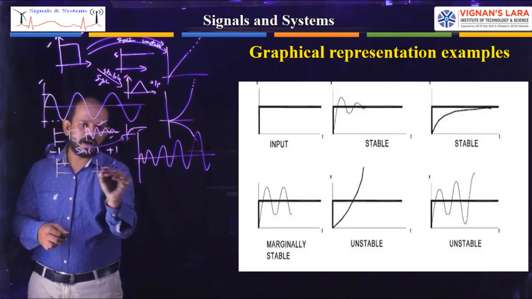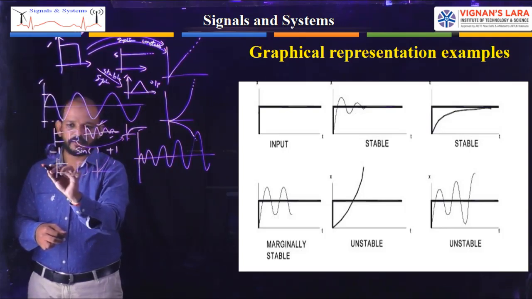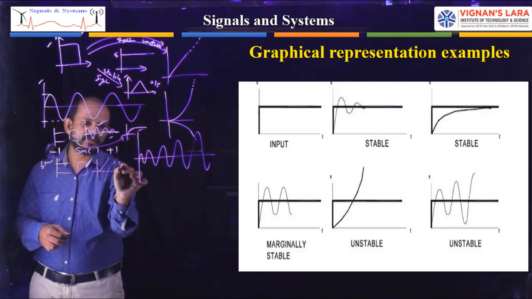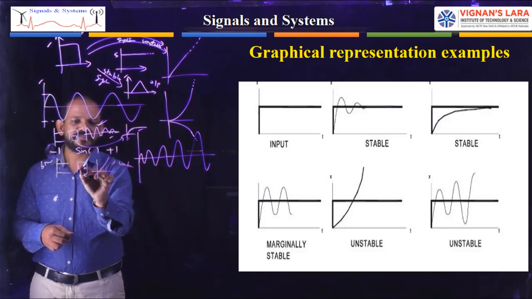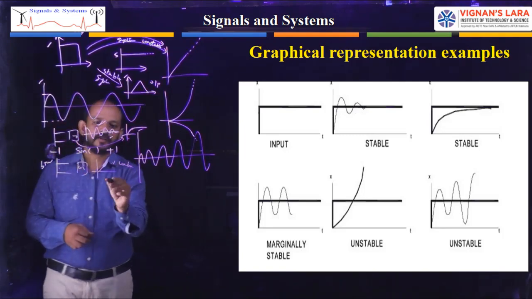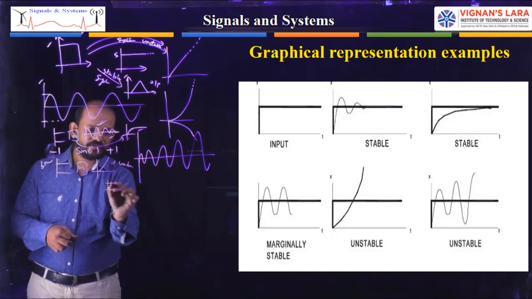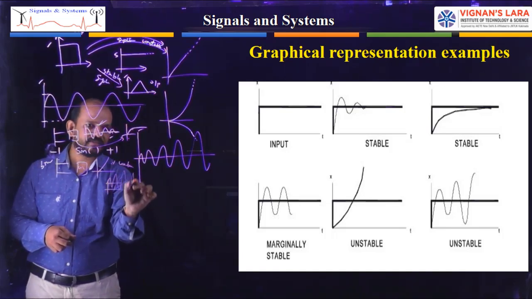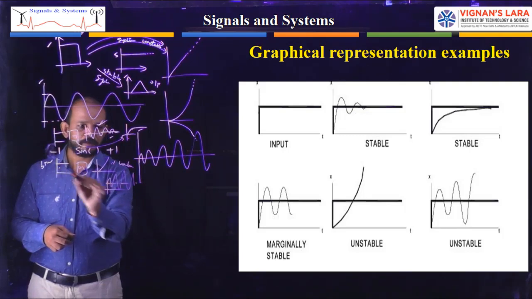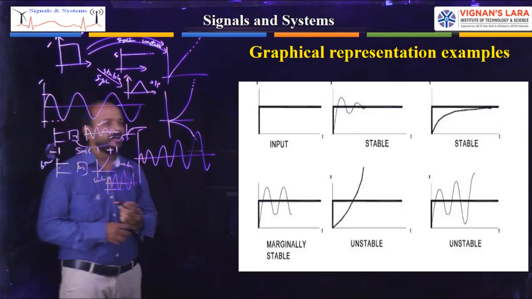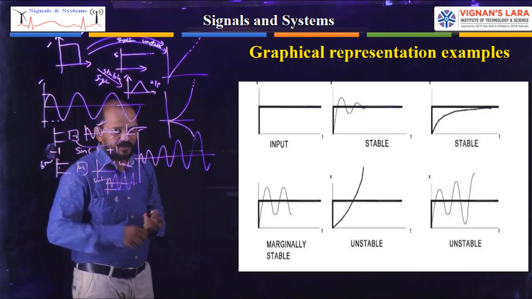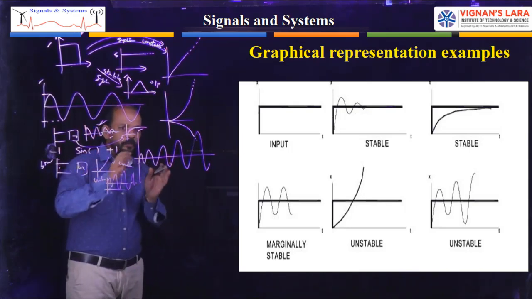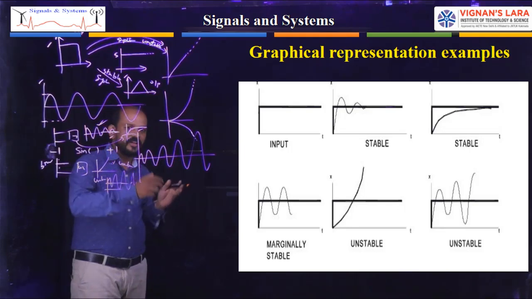if the output is this one, this is the input, bounded. This is the output, unbounded. So bounded input, unbounded output. So this is unstable. That is what I had shown in the diagram. And the last one, if the signal is like this also, it is producing unbounded output for a bounded input. So that is also an example for unstable systems. So I have shown in the diagram, with respect to input and output diagrams, which one is stable and which one is unstable.